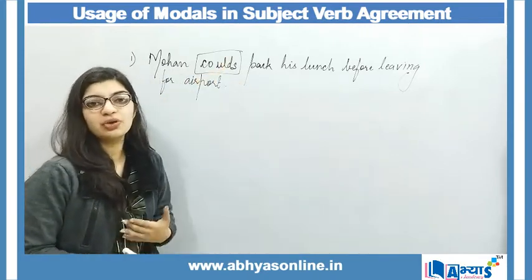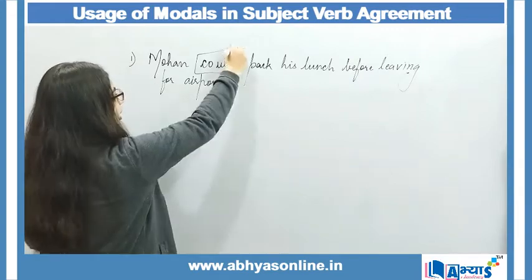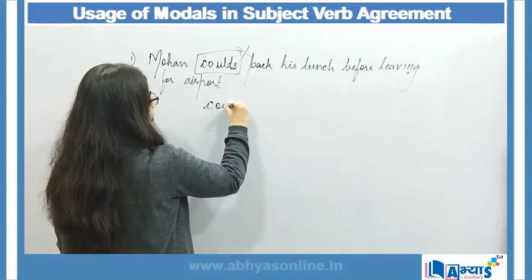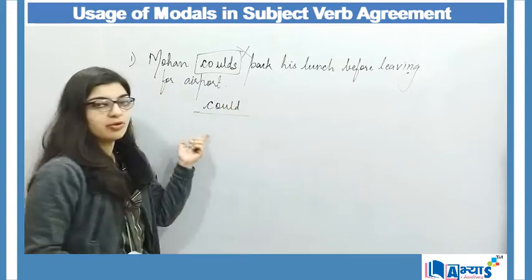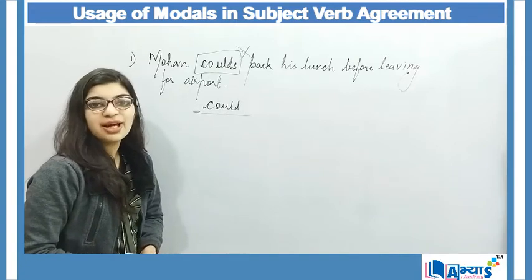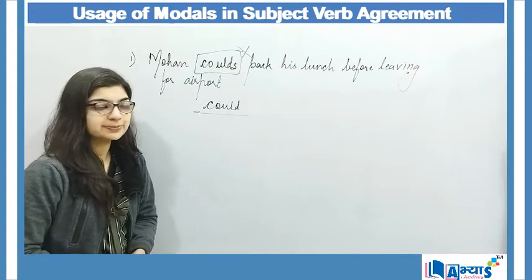The structure of the modals will remain the same. So here could is not used. I will just say Mohan could pack his lunch before leaving for airport, and that will be the correct form of my sentence without any mistake.